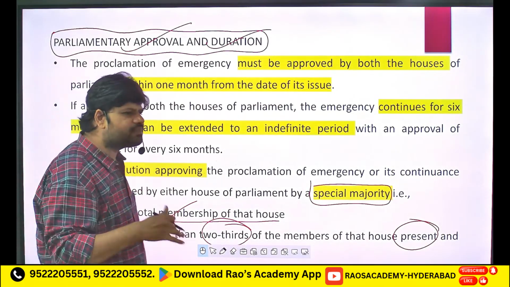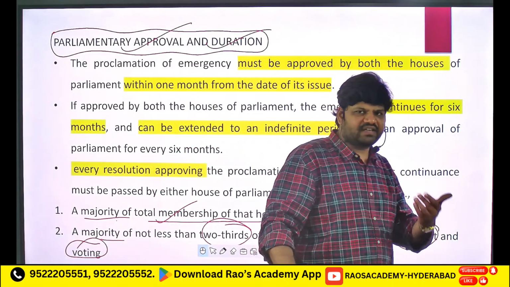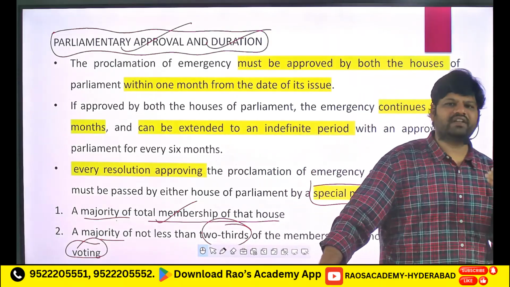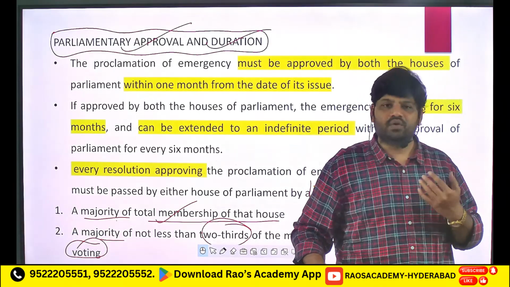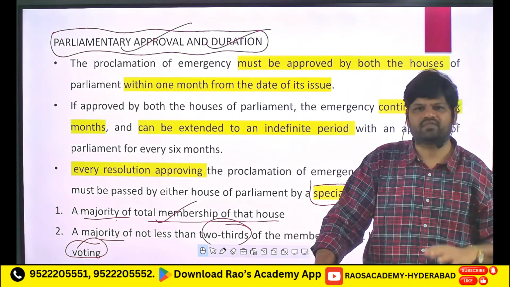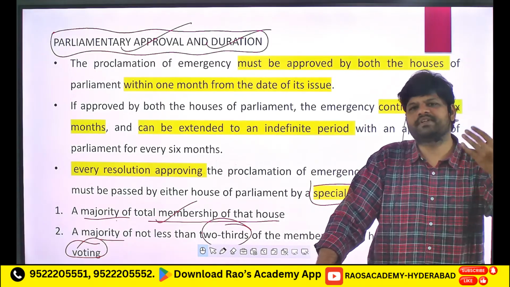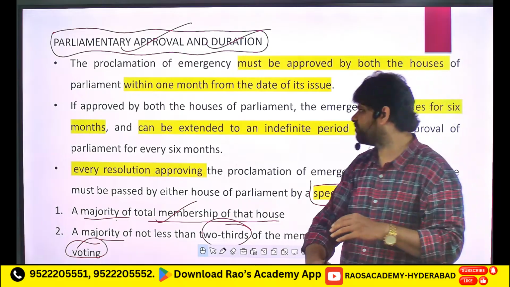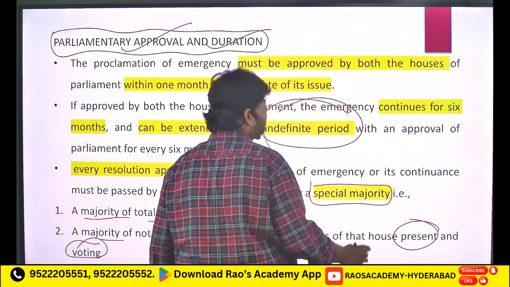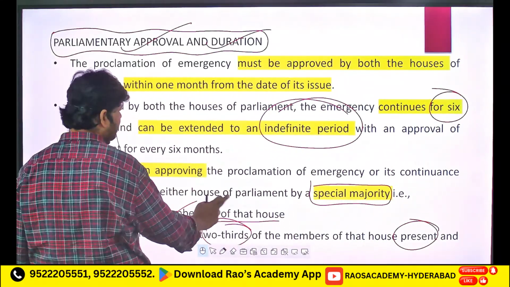And what is the maximum period of national emergency? Ante ఒకసారి నేను extend చేశా 6 months, I extended, and for how many 6 months can I extend? There must be some duration, right? 3 years or 4 years or 5 years or no. For national emergency you can extend for indefinite period of time. Okay, 6 months, 6 months, 6 months, 6 months. So indefinitely you can extend your national emergency with continuation of 6 months, every 6 months. Okay, so this is about your national emergencies,